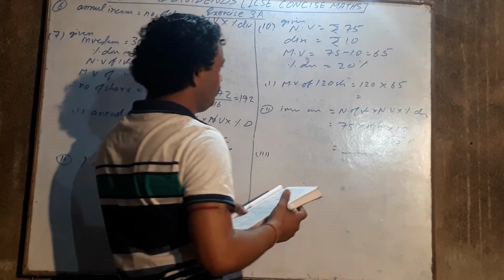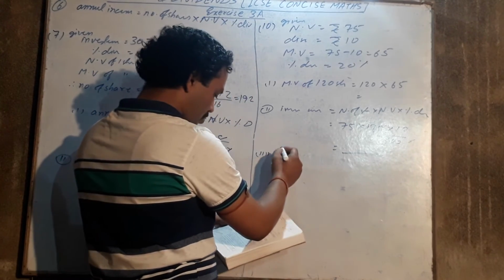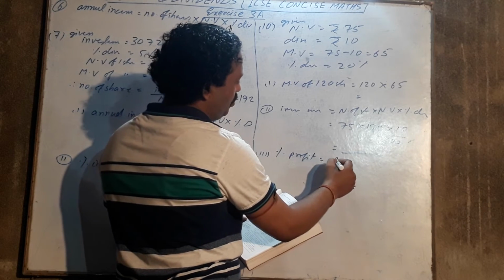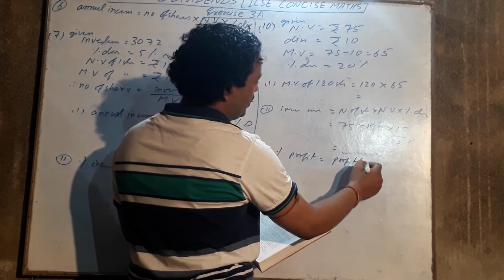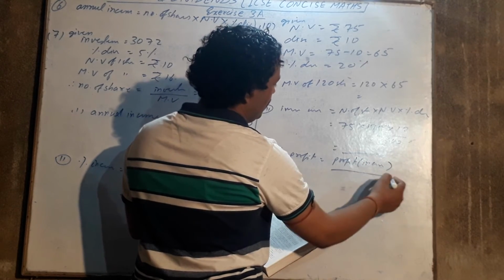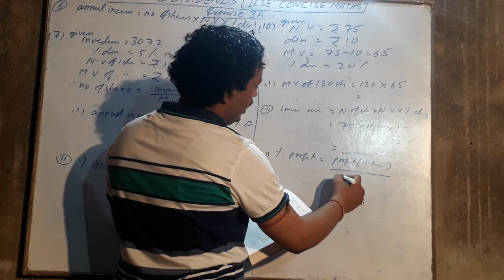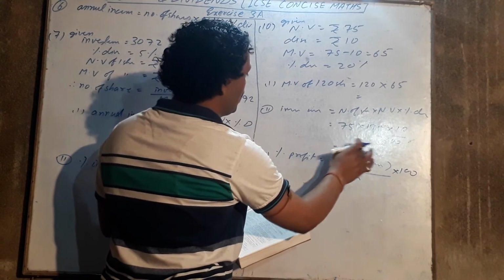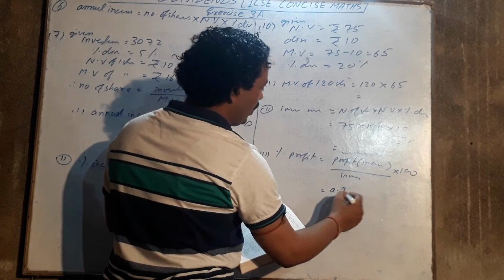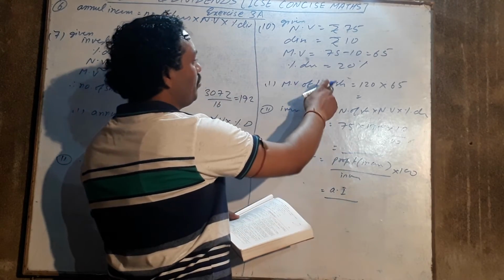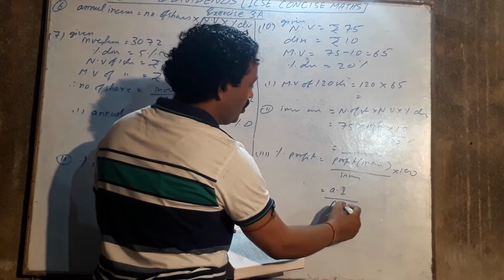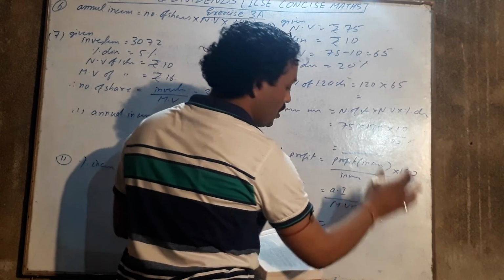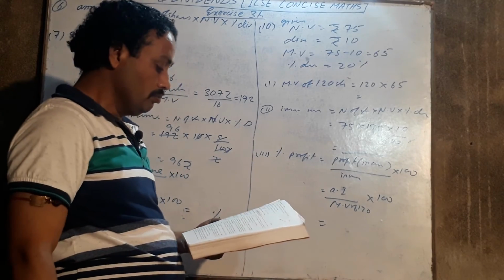Third question. Percentage profit is equal to profit, or you can say income, divided by investment into 100. Profit is equal to the annual income. Annual income divided by investment, which will be the market value of 120 shares, into 100. Solve the question, you will get the answer.